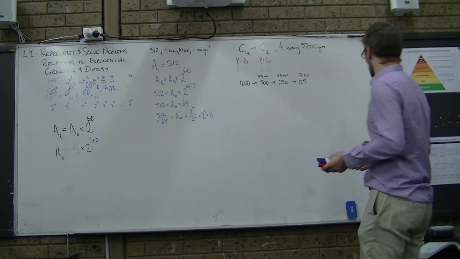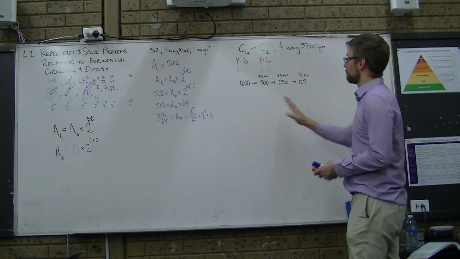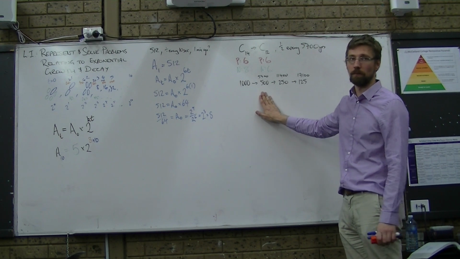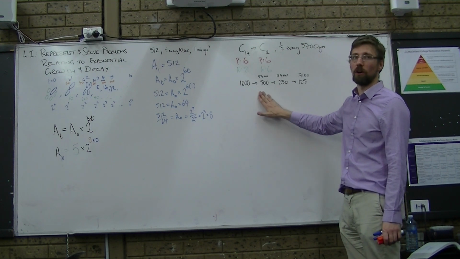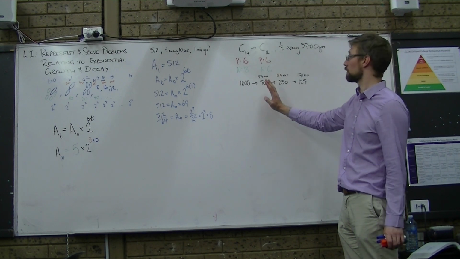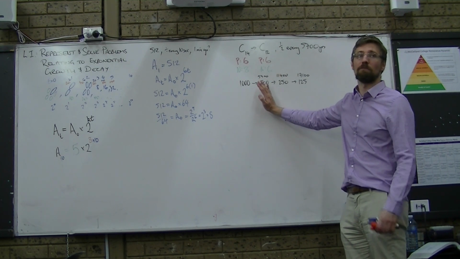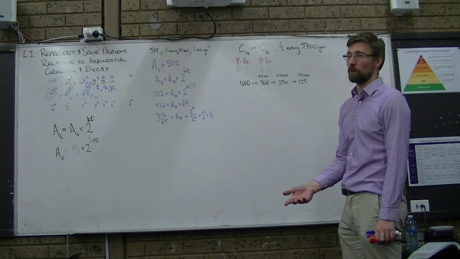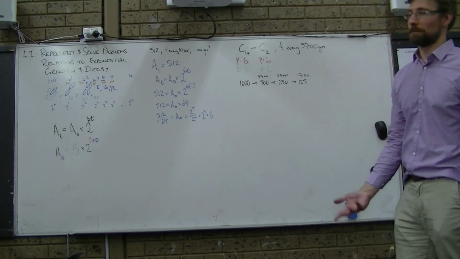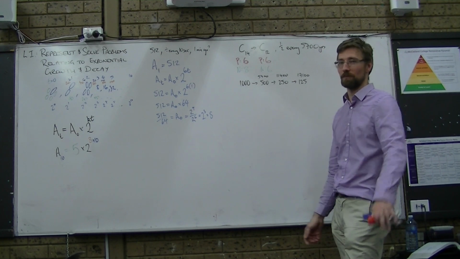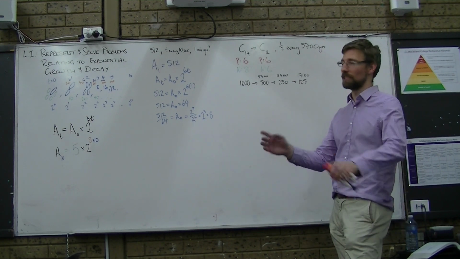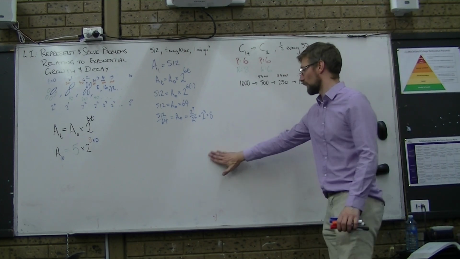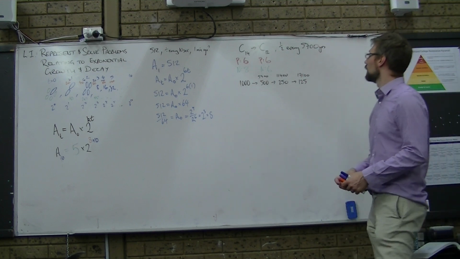Great. Well, this is all well and good. Intuitively, do I have to wait 5,700 years before any of them will decay? No, right? So they're going to be decaying all through this time. It's just that when I get to 5,700 years, 500 of them will have decayed. Is that definitive? It depends how definitive you want to be. I'm going to say yes for this subject, and for all that you care about for this year, yes. Is it? No. But yes. Yes, with an asterisk that I don't care to get into the technicalities of statistical mechanics for.